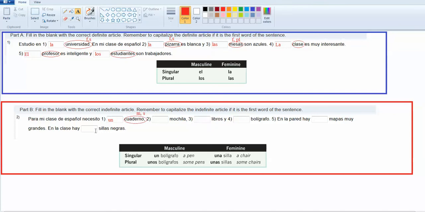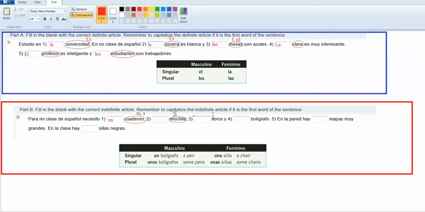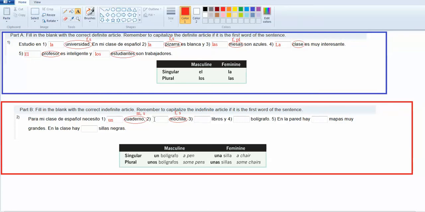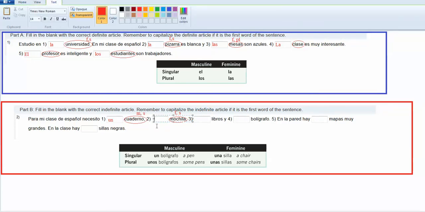Okay, so for my Spanish class, I need a notebook, a book bag. So this time I'm looking at book bag. Book bag is feminine and singular. So then I'm going to want the feminine singular, which is una.